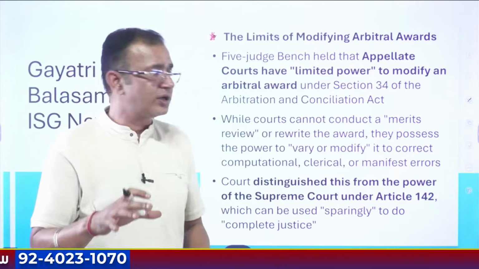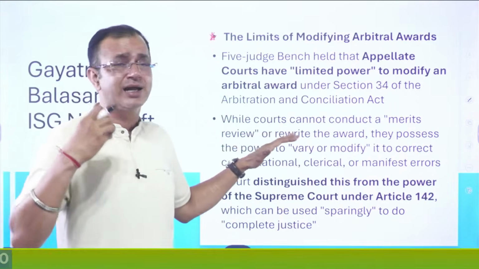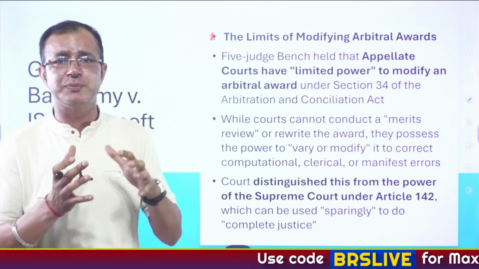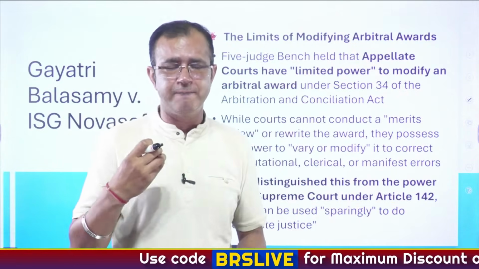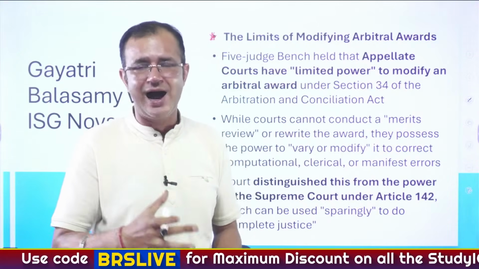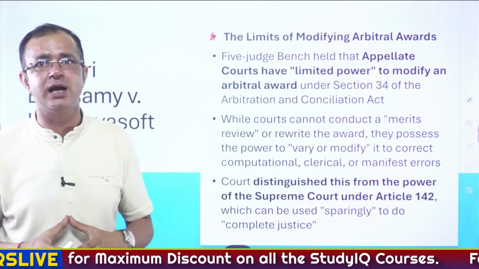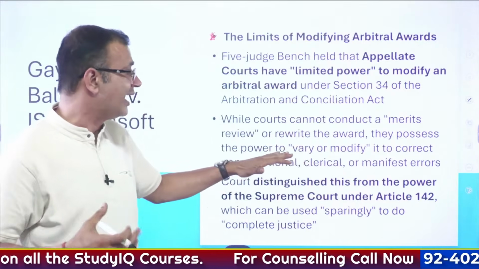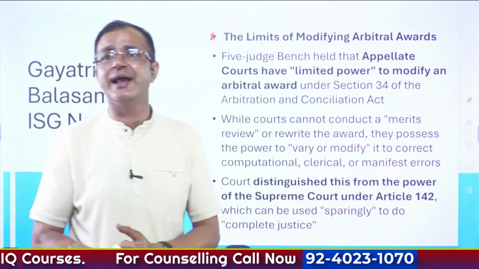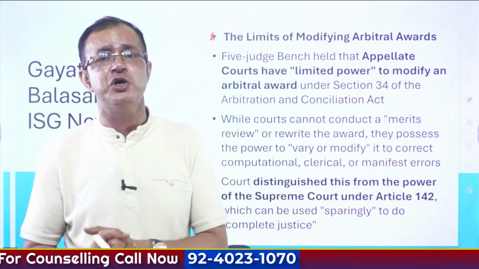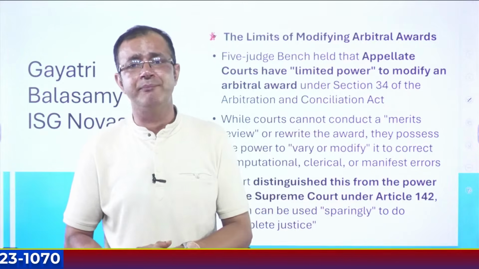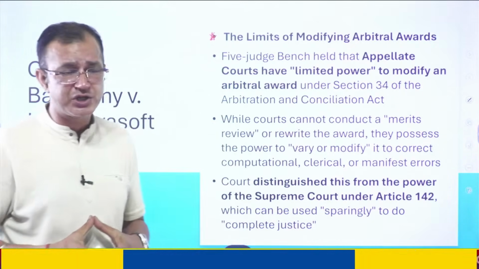Here the court has ruled that the courts cannot conduct a merits review or rewrite the complete award, because this has been reached after a proper arbitration. So they possess the power to vary or modify it to correct computational, clerical or manifest errors, but do not have the power to completely modify the arbitration that has happened.